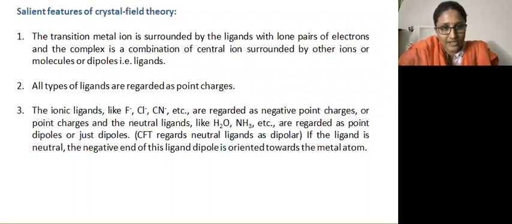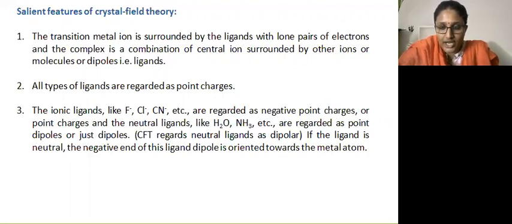Now come the salient features of crystal field theory. The first and foremost point is that the d transition metal ion is surrounded by ligands with lone pairs of electrons, and the complex is a combination of the central metal ion surrounded by other ions or molecules or dipoles, that is ligands.